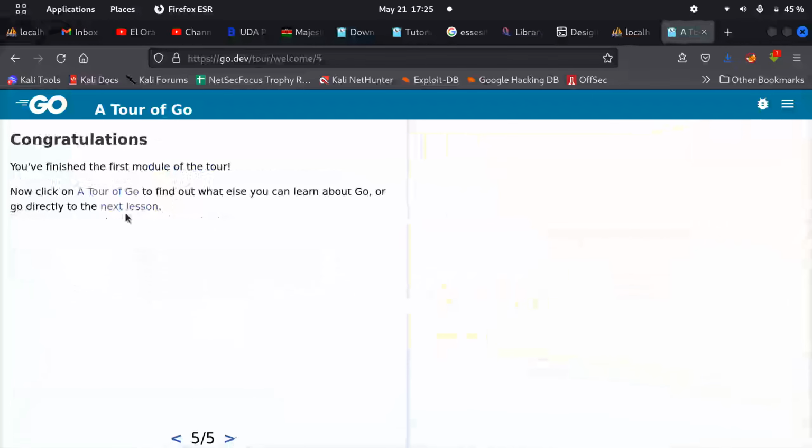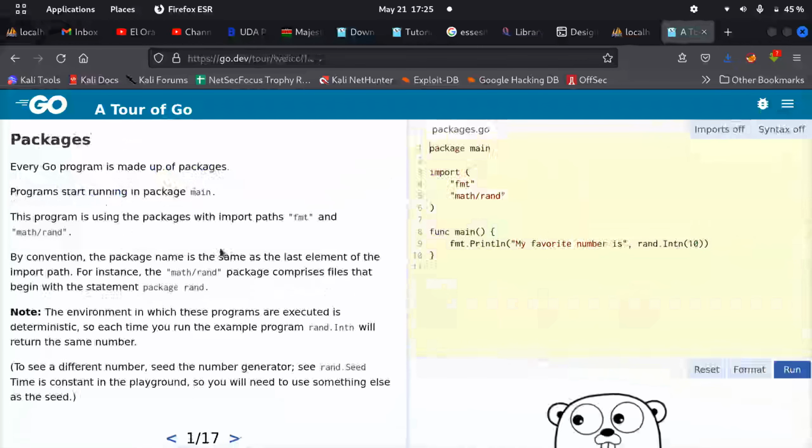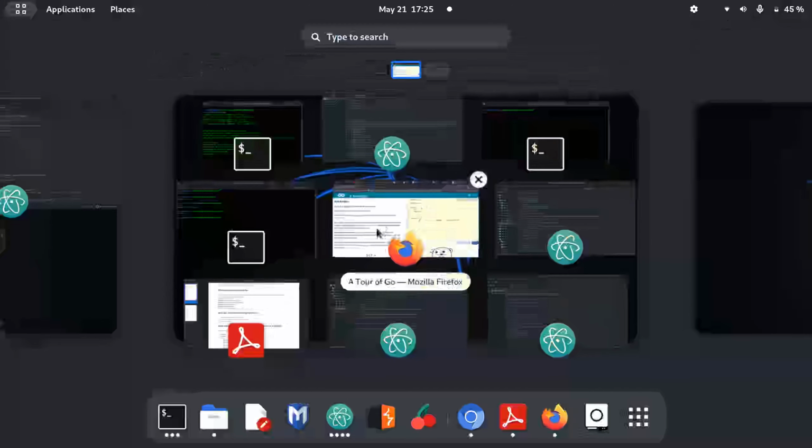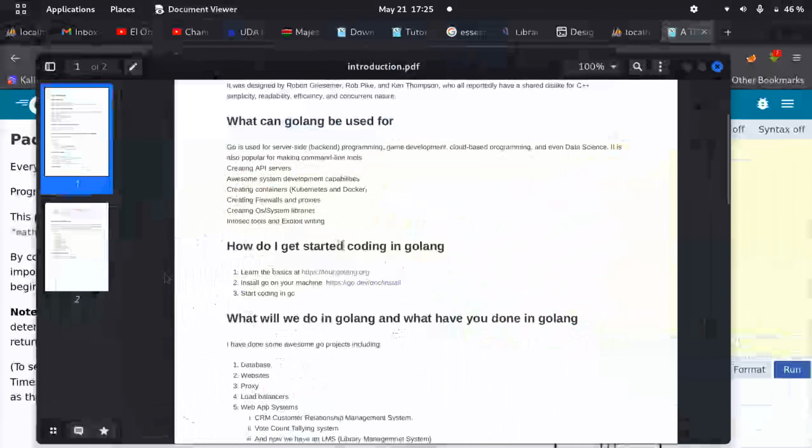Congratulations, that's 12. Go to the next lesson. Just click next. You'll get an overview of it. And also, let's say you have a machine, you can install Go on your machine. There's this link, dev.go install.